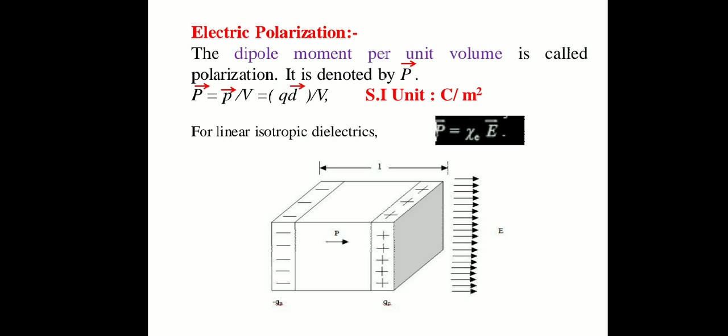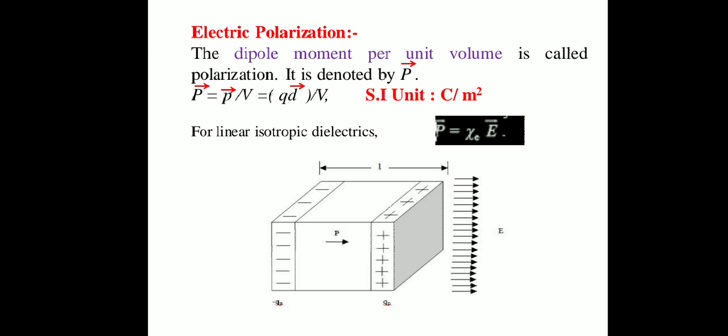So let us put SI units for all these physical quantities. You will get the SI unit for electric polarization vector as coulomb per meter square. Now let us define the electric polarization vector from the formula. So electric polarization vector is defined as dipole moment per unit volume.